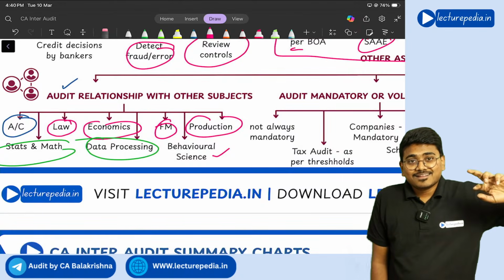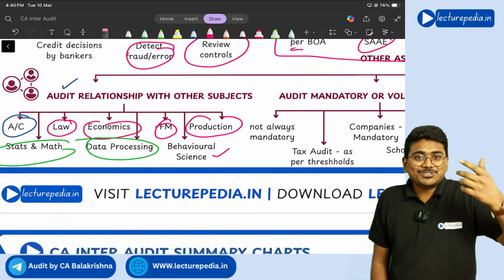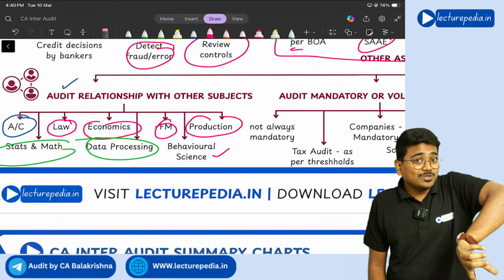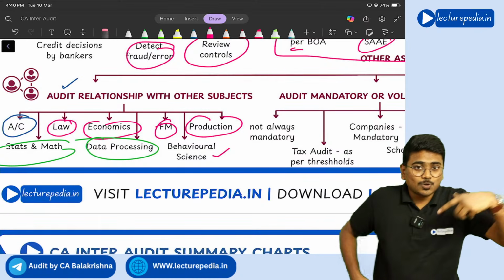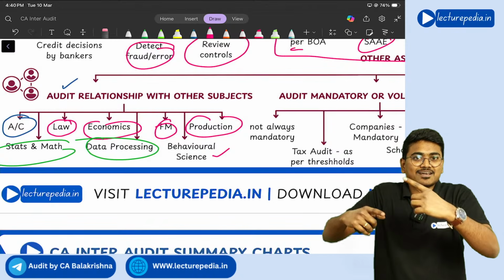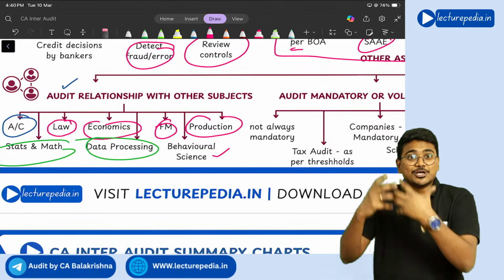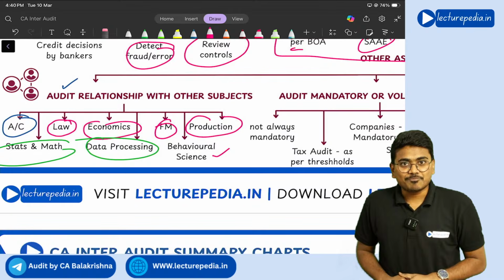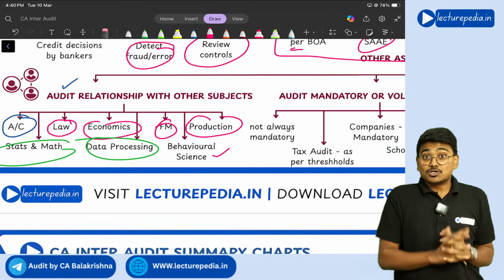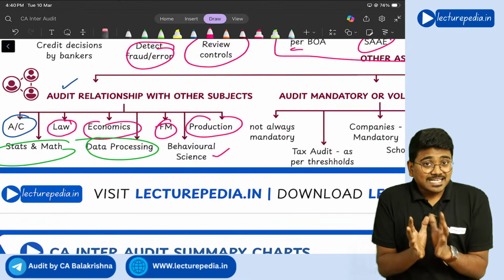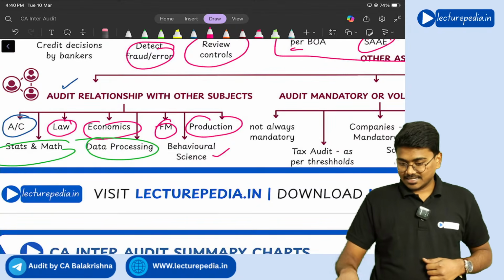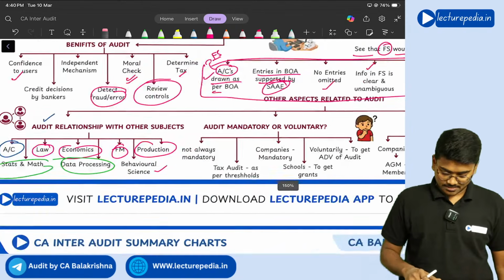So if you want to get the information, you should know how the other person behaves. If you ask the other person in the right manner, you will get the correct information, and you will get it in lesser time. So you should study the behavior of the other person. Understanding? So behavioral science is also useful to the auditor during the audit. Getting it? Yes, sir. Got it, sir.